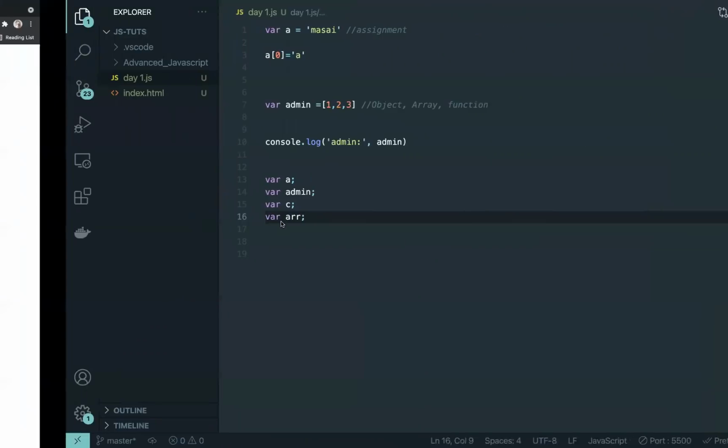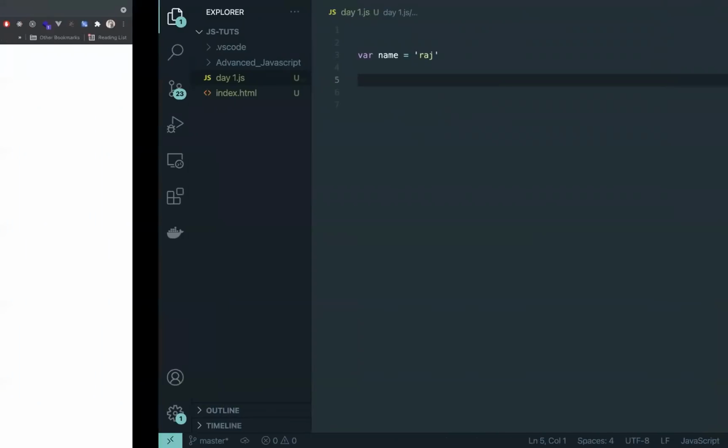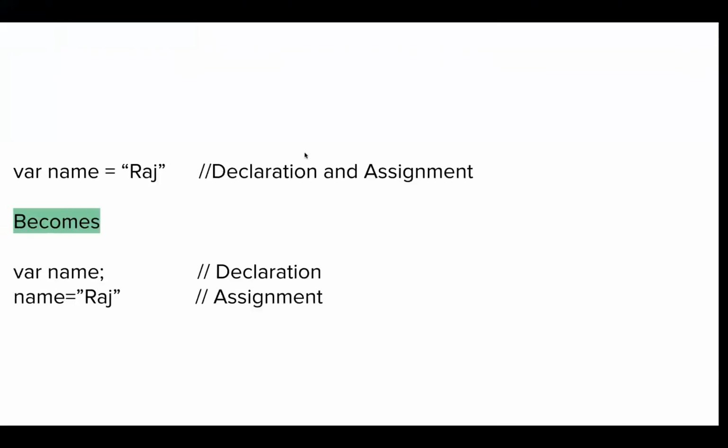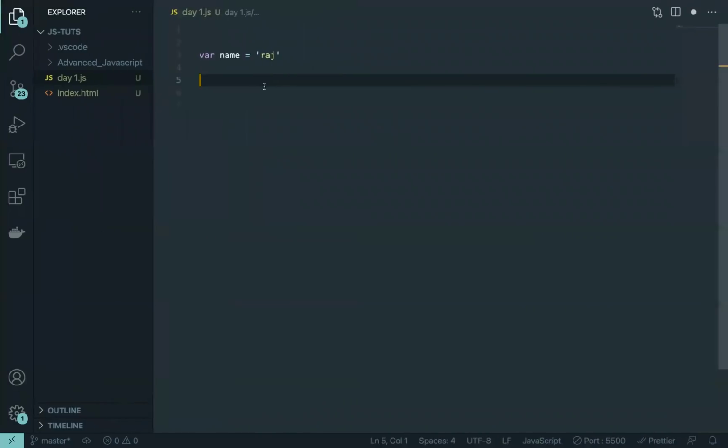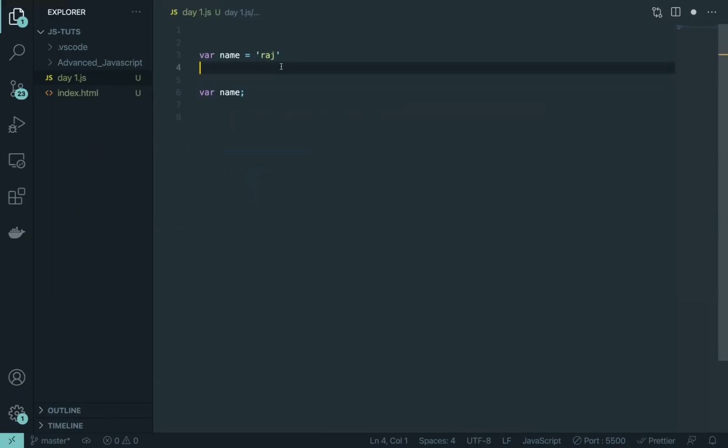So let me give you an example of how hoisting works. Say name is equal to Raj. Let's just keep it on one single line. Now when JavaScript looks at this, remember JavaScript never looks at a value the first time. All it cares about is what variables are present in a JavaScript program. That means it will rewrite this exact same thing as var name. Okay, I have got that variable name exists. Apart from that, there is nothing in this program, nothing at all.